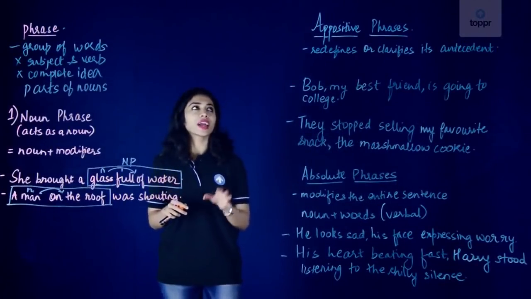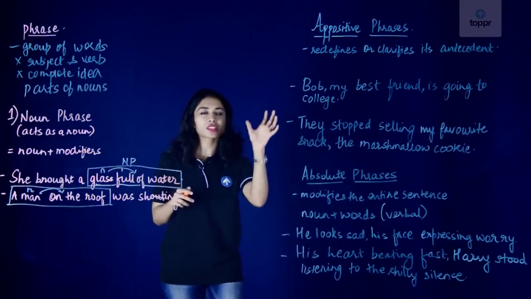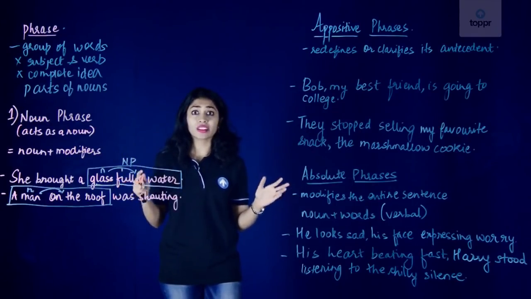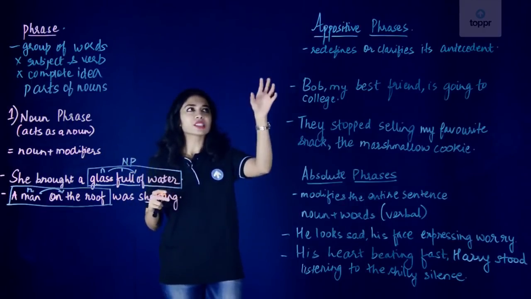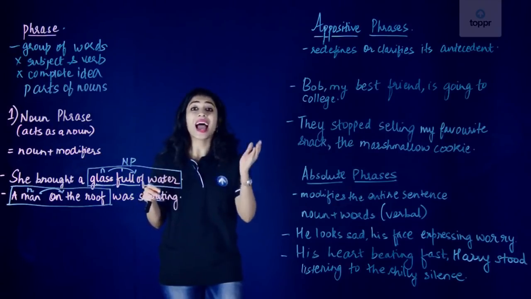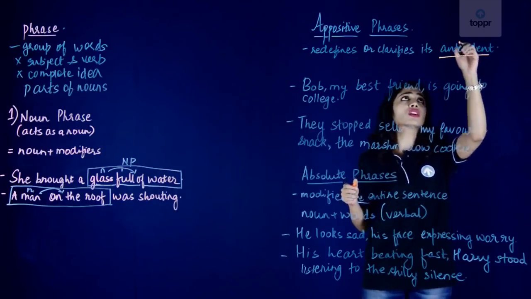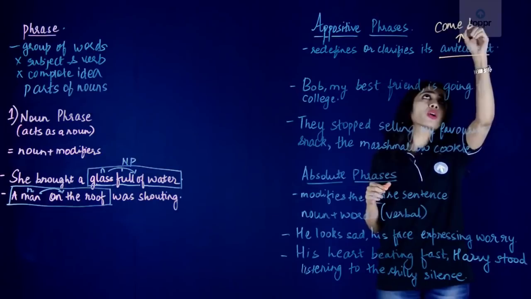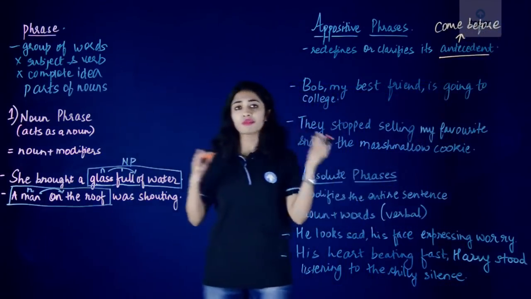So next we are going to look at appositive phrases. Well, I do not want you to get scared by this word appositive. I know it seems like a scary, big, complicated word with an even more complicated meaning, but it's not like that at all. Appositive simply means something that redefines or clarifies its antecedent. Now this word antecedent may also sound complicated to you, but it simply means something that comes before it. So it is clarifying whatever comes before it.